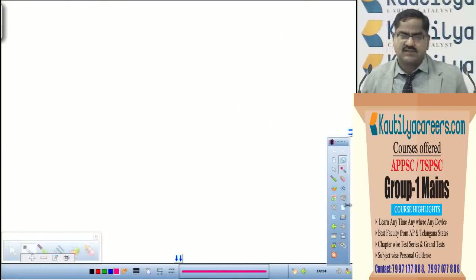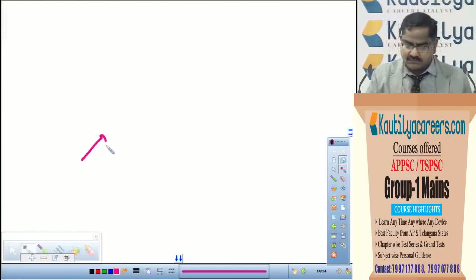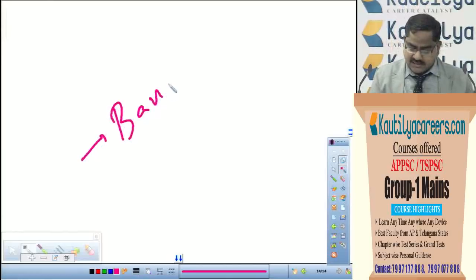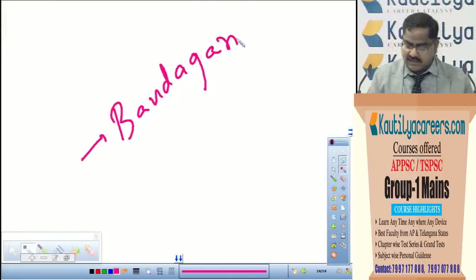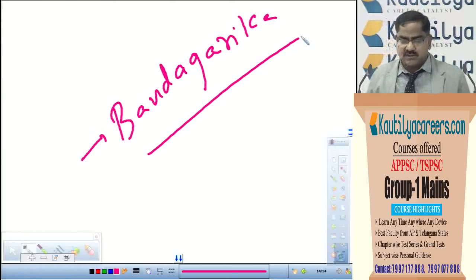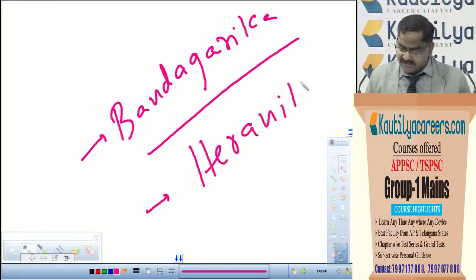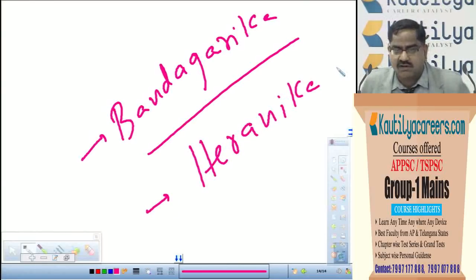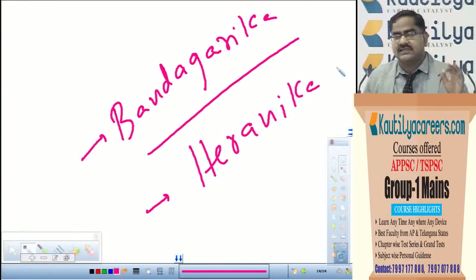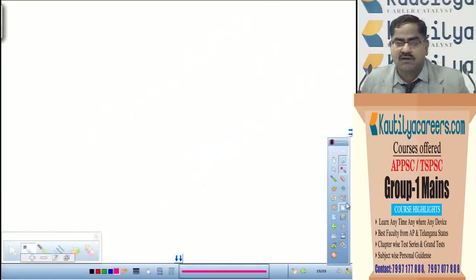Okay. Besides these officers, some other important officers we have to discuss. No need to mention all the officers, just give some examples, that is enough. For instance, Bandagarika. Bandagarika is a treasury officer in charge of goods. Heranika is also a treasury officer, but he is in charge of gold and currency.